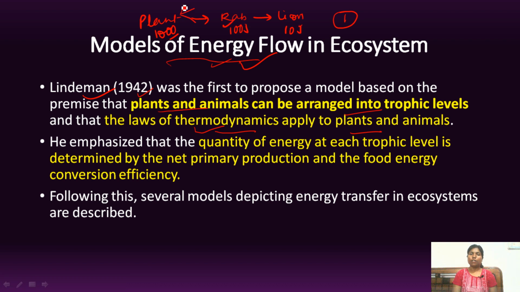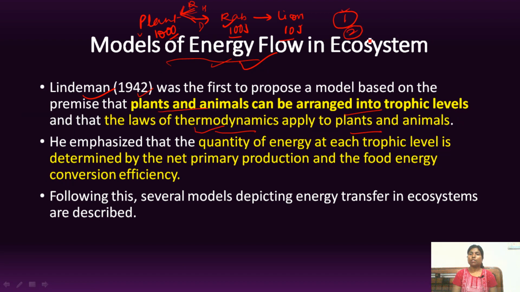There are some other paths where energy is going. These paths are respiration, heat, decomposition, and so on. So according to the first law of thermodynamics, energy can neither be created nor be destroyed. So here, although there is loss of energy at successive levels, the energy which is not getting transferred is not lost anywhere. Rather, it is being utilized in some other pathway, right? So this satisfies the first law of thermodynamics.